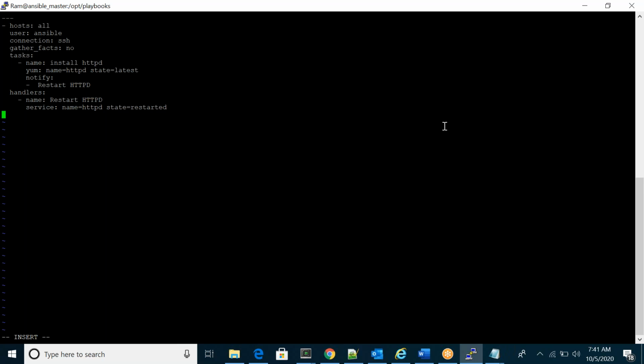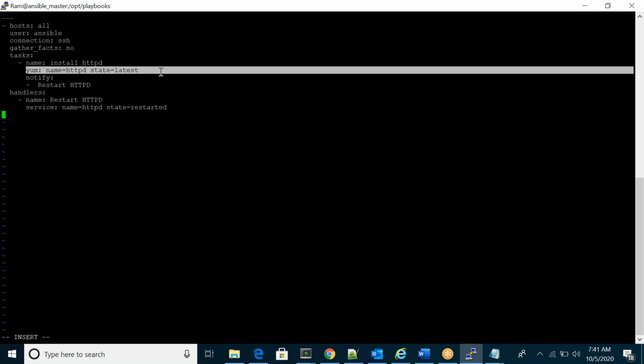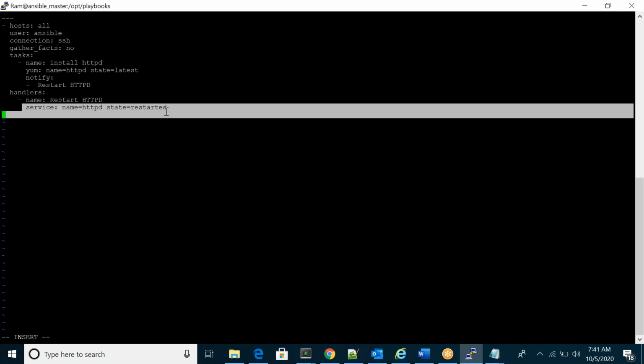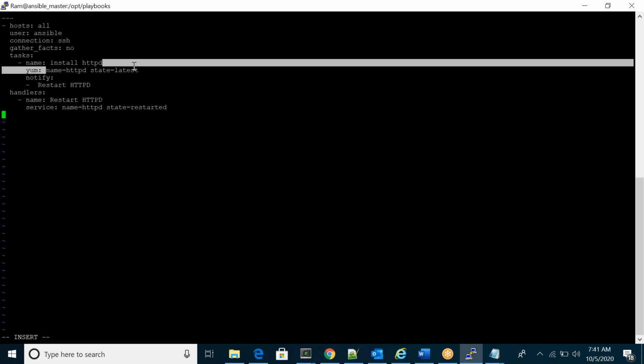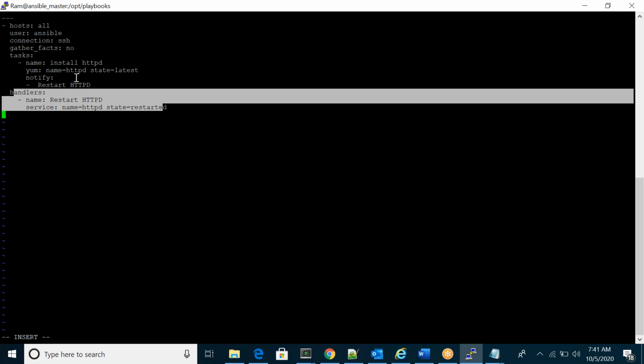You see here, in my current playbook I'm installing HTTPD in my task one. In the handlers, I'm restarting my service. If my HTTPD is installed or changed with the current playbook, then only my handler section will execute.